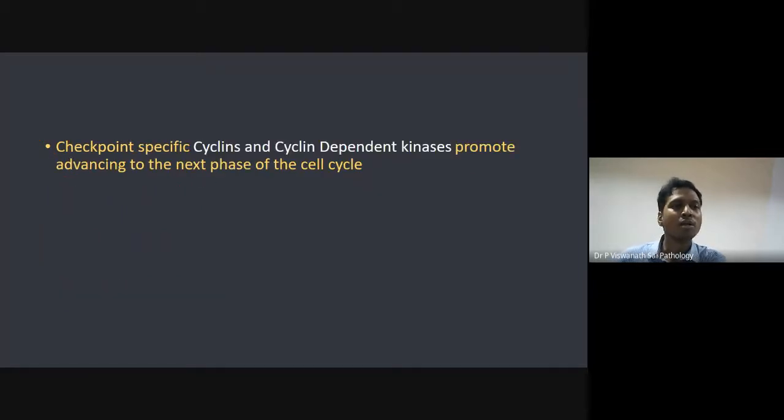Now we'll talk about the things I told you previously. In proto-oncogenes, there are a few things called cyclins and cyclin dependent kinases. Together with P53 and the RB gene, these are the accelerators, whereas P53 and RB are the brakes. They act together in equilibrium, and if that equilibrium is lost, that is, if P53 or RB activity decreases, or if cyclin activity increases, it leads to more growth.